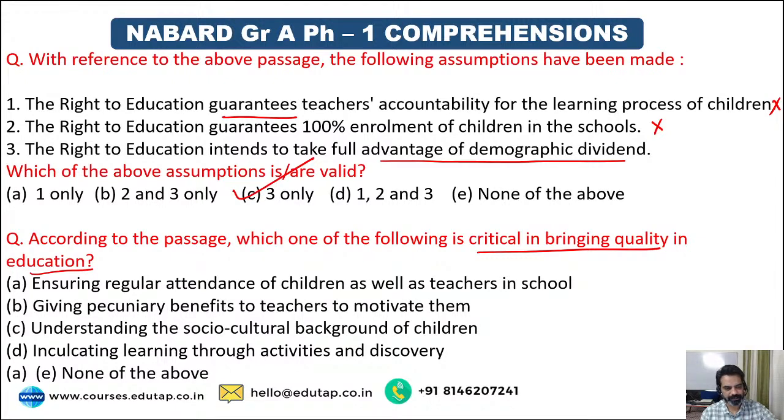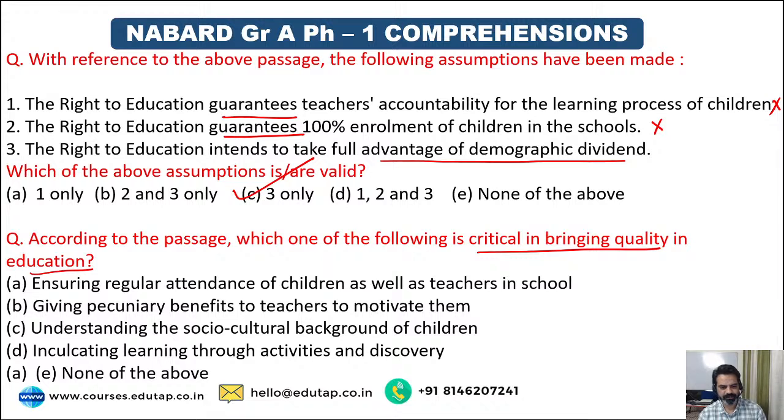Guys, the correct option was only option number C. Guys, you have to be very careful what they put in your question. All right, guys. Question number 3. Let's move on, guys. According to the passage, which one of the following is critical in bringing quality in education?